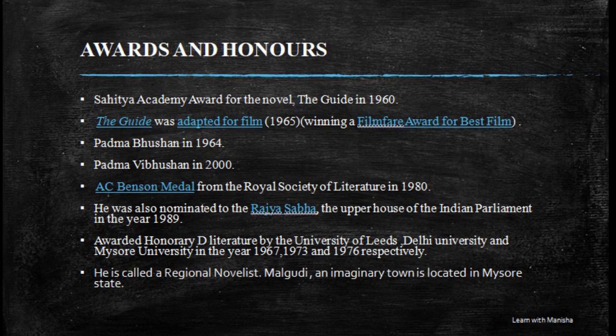And also the very famous key fact about R.K. Narayan is that he is also called a regional novelist, right? He is a regional novelist, and he created an imaginary town, Malgudi, that is located in Mysore state. Though it is a pseudo region, it is very famous and attached to all the literary writings of R.K. Narayan. So this is also a very important and famous question about R.K. Narayan: which region is associated with R.K. Narayan? The name of that region is Malgudi.